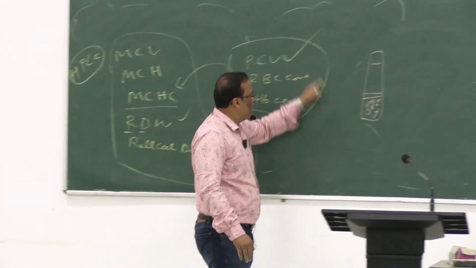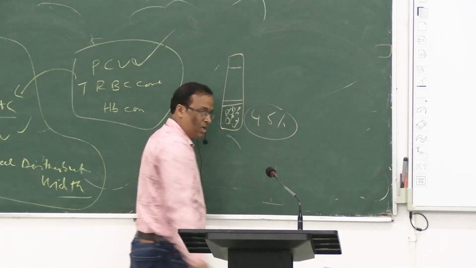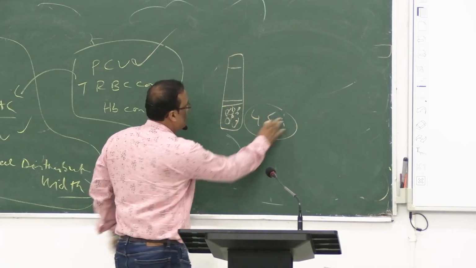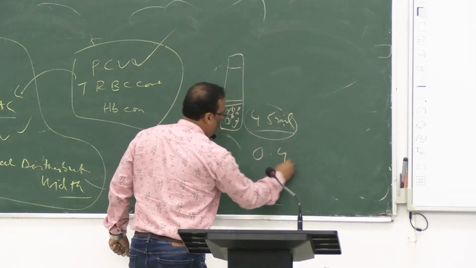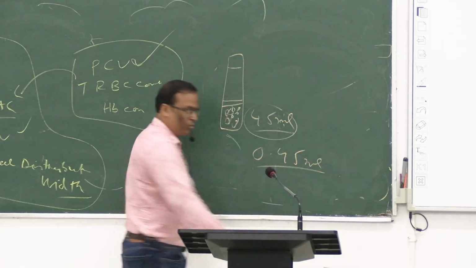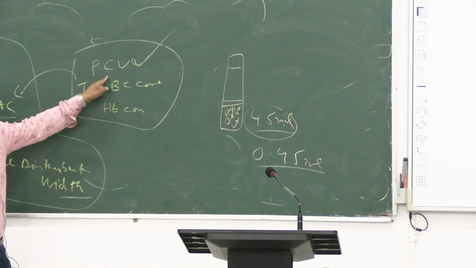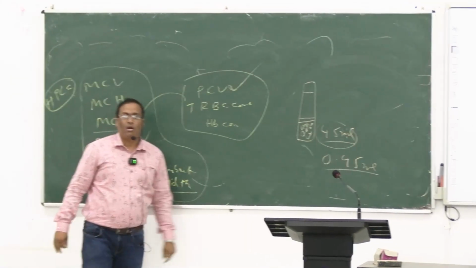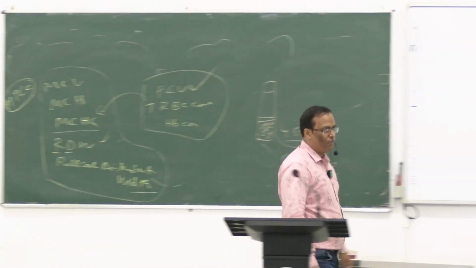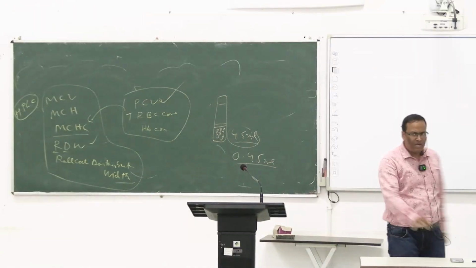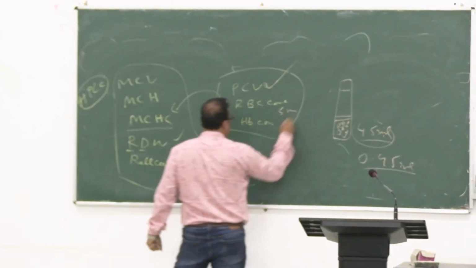So PCV means 45%, or you can say if it is 100 ml, then it is 45 ml. If it is 1 ml, then it is 0.45 ml. Is it clear? In this way it can be calculated. PCV is important. Sit down. Total count of RBC, what is it? Normal is 4 to 5 million, 4.5 to 5 million. Male and female are different. On average, that is 5 million.